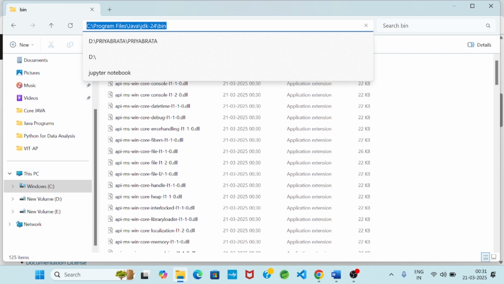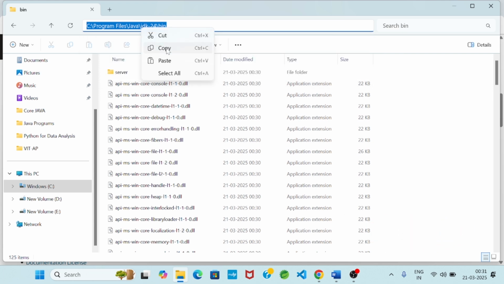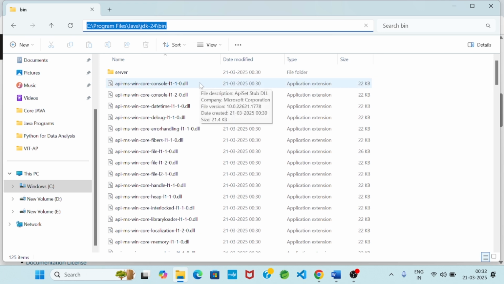There is the Program Files folder, inside it a Java folder, inside the Java folder a JDK 24 folder, and inside that a bin folder. So the JDK 24 software is available. This path I will copy, because we have to set the path.